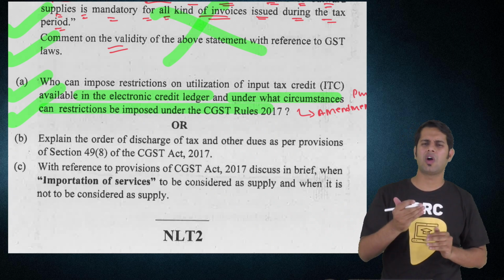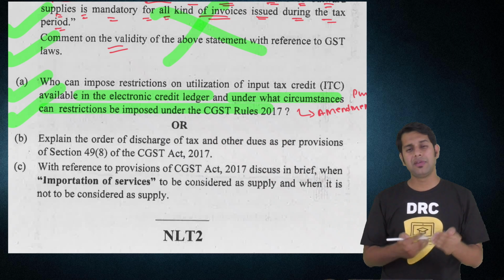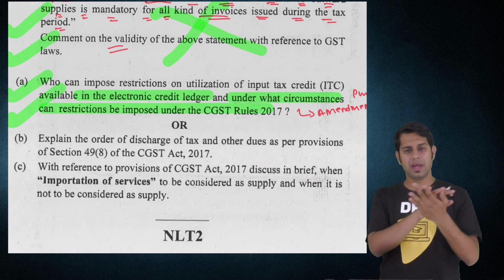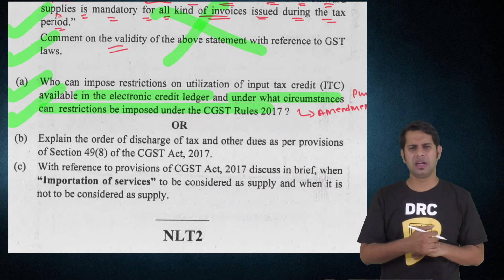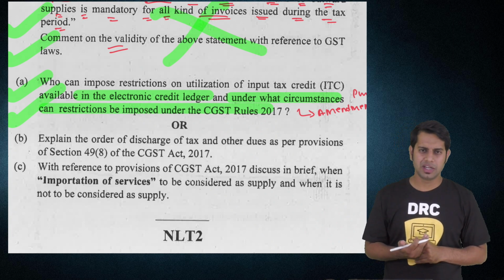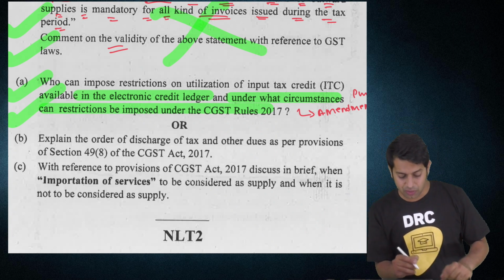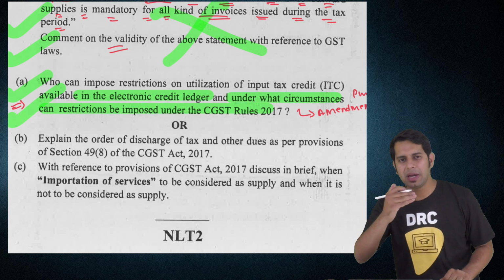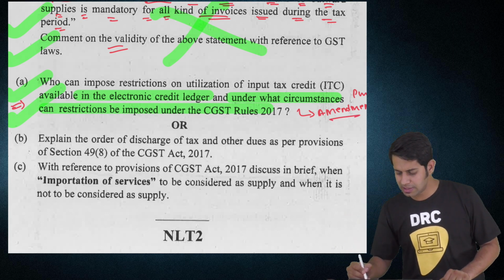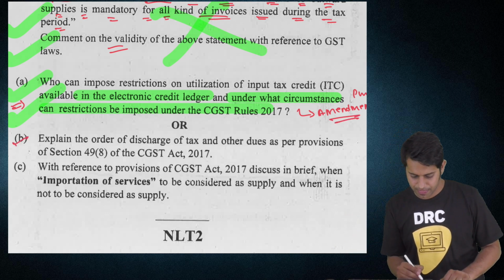He can restrict if you have not filed the returns, or if the supplier has not filed the returns, if you don't have the documentary proof, or if you are not following the conditions, etc. He has the power to restrict. We'll come to this point. We'll see that amendment material, and we'll see the answer to this particular point.